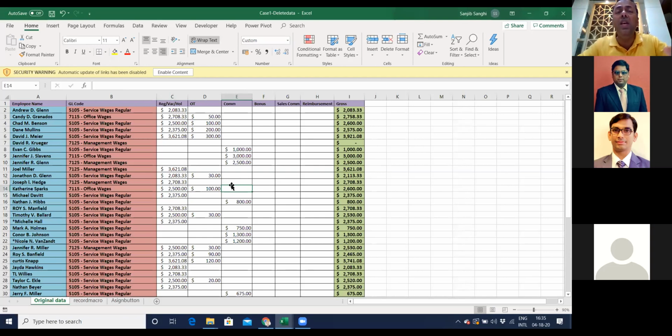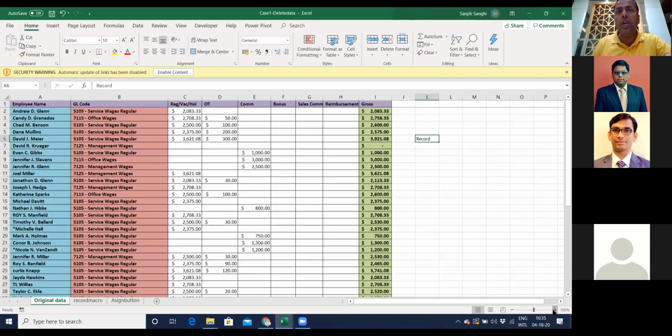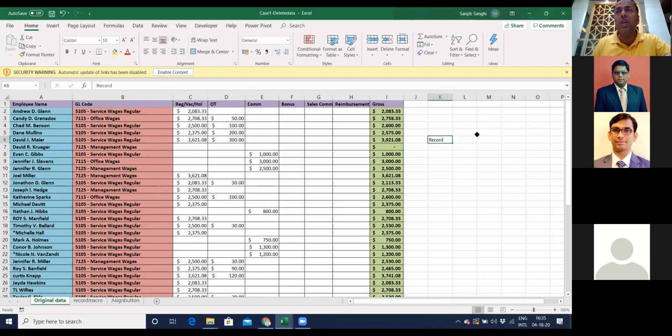Macros are done in 3 different ways. The first way is to record a macro, where we manually do a recording. The second way, let me make it bigger for you just to read it, is using VBA code. I'm going to show you a demo of that as well. And the third way is writing a VBA code.